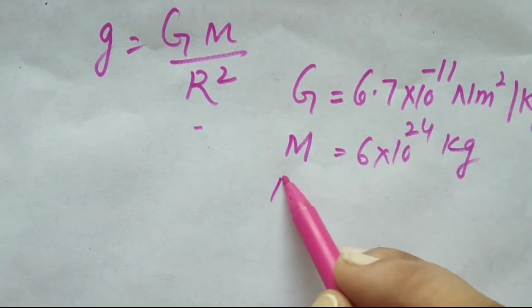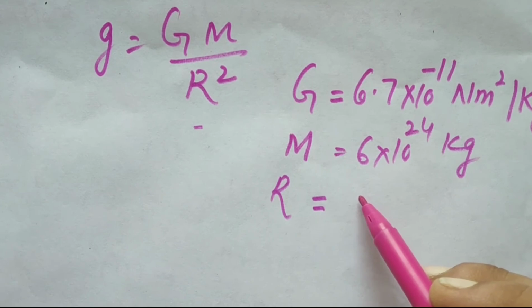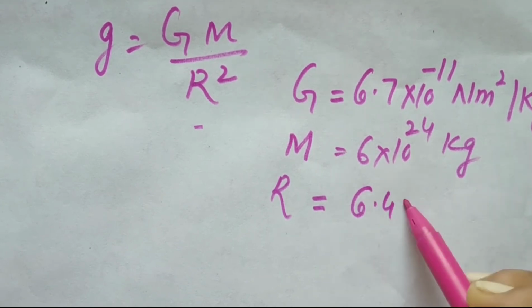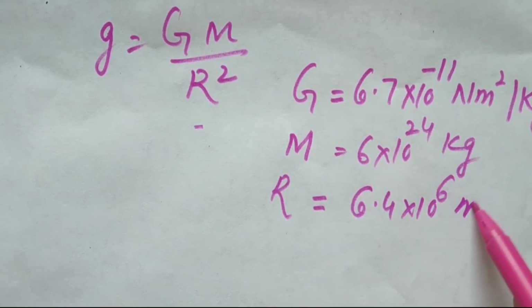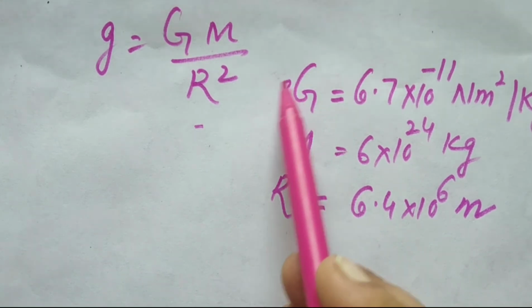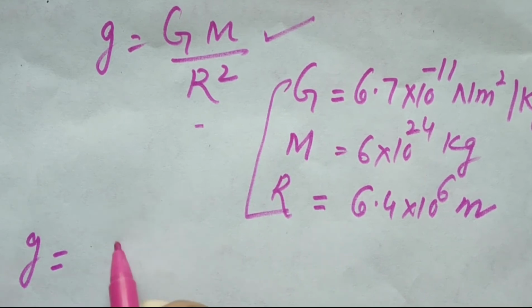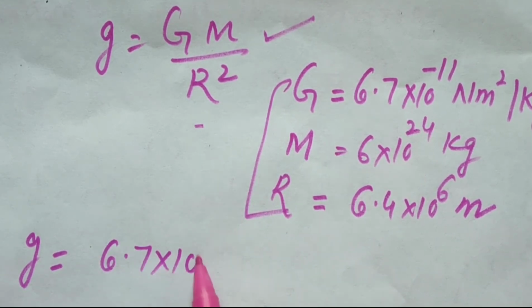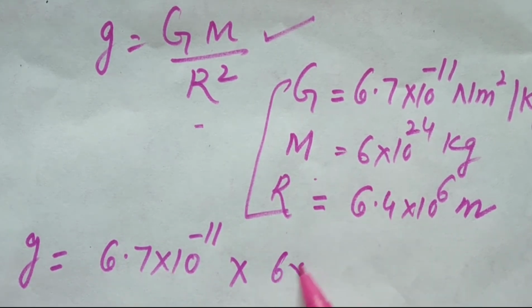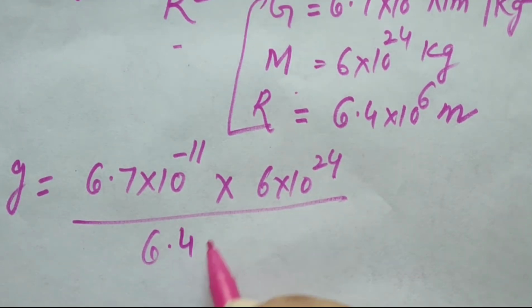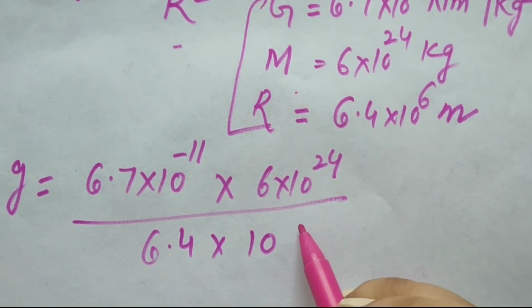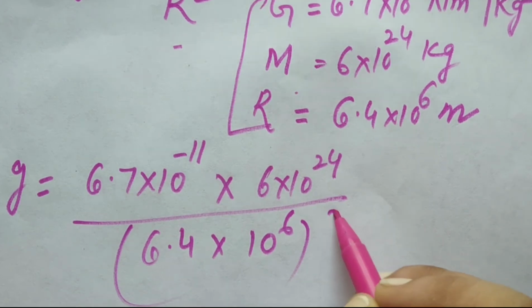The value of R, or the radius of earth, is equal to 6.4 into 10 to the power 6 meters. So, by putting all these three values in this equation, we will get the value of small g, that is equal to 6.7 into 10 to the power minus 11 into 6 into 10 to the power 24 by 6.4 into 10 to the power 6 whole square.